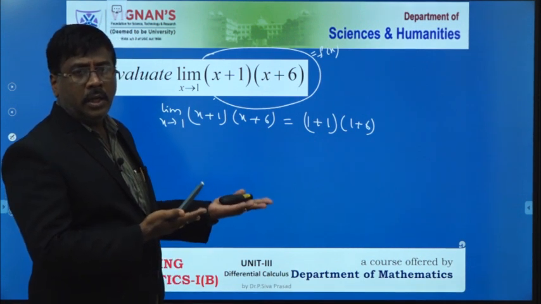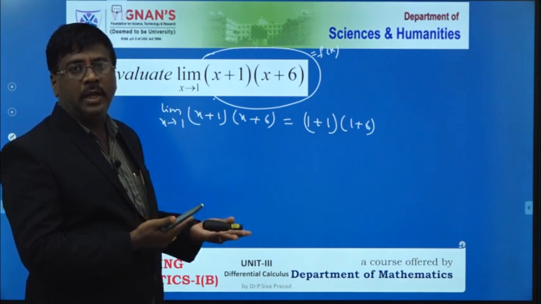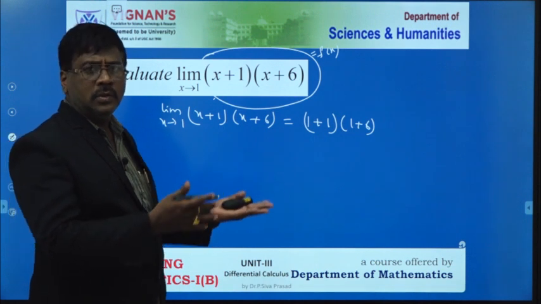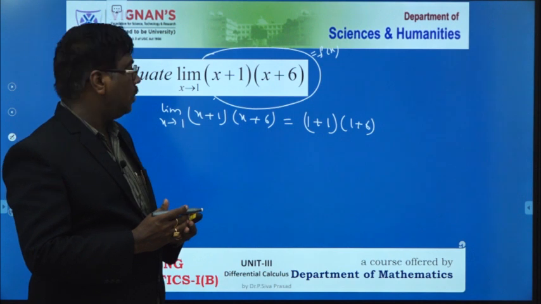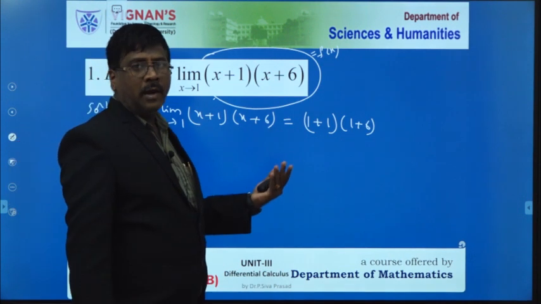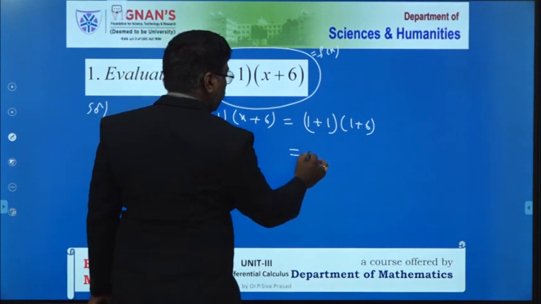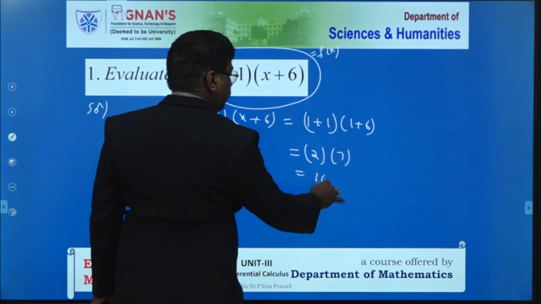The indeterminate forms, that is 0 by 0 and infinity by infinity, are called indeterminate forms. If such forms are obtained, then we have to see how to solve them in the next problems. Here there is no problem when we substitute x by 1. Then that is 2 into (1 plus 6), which means 2 into 7, that is equal to 14.